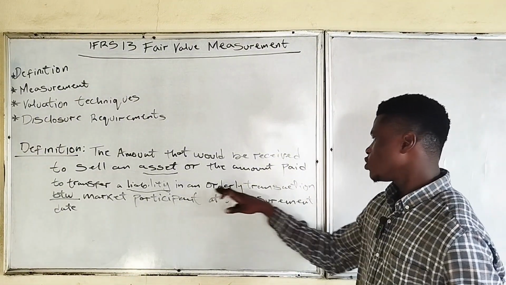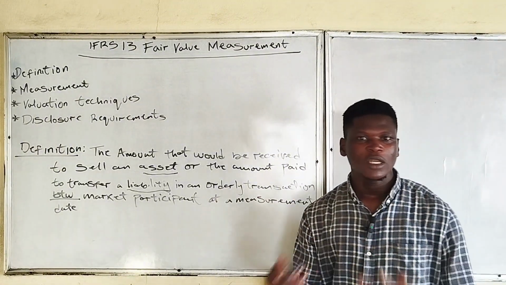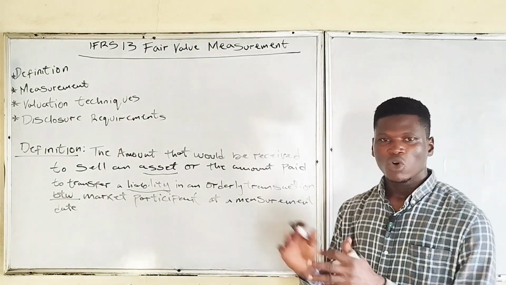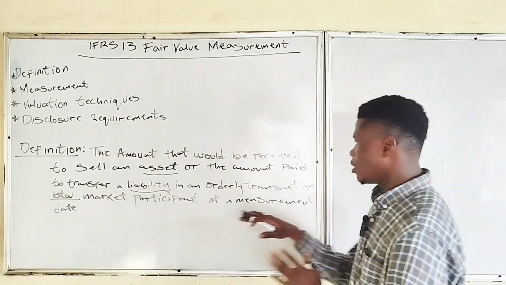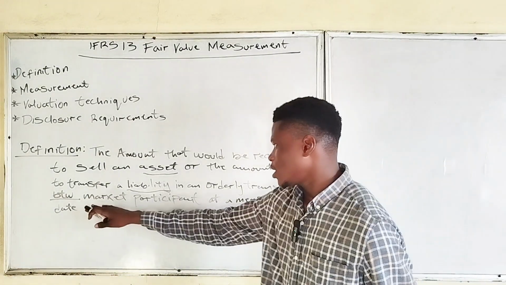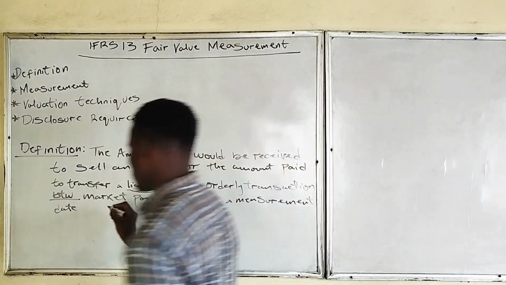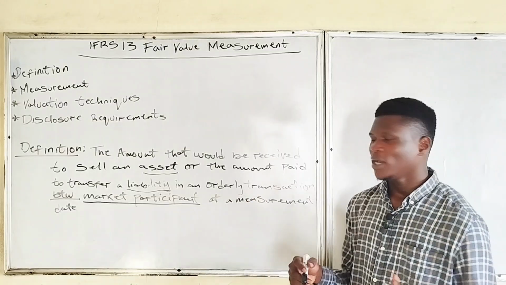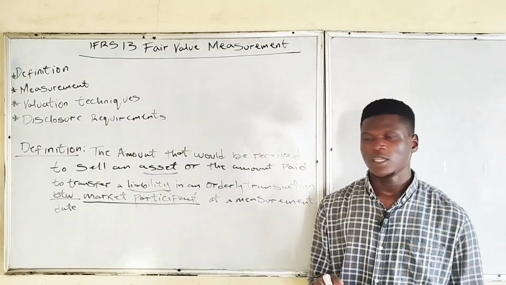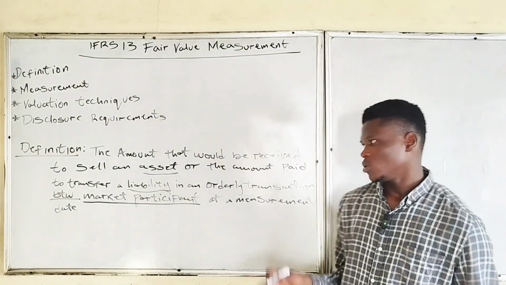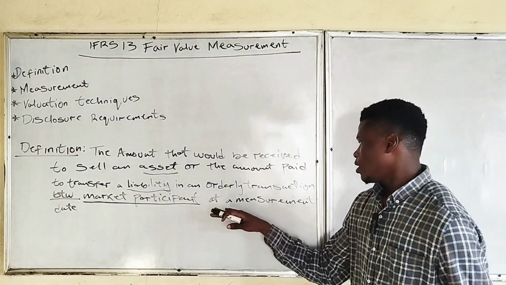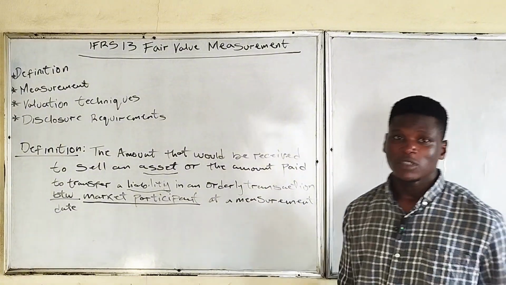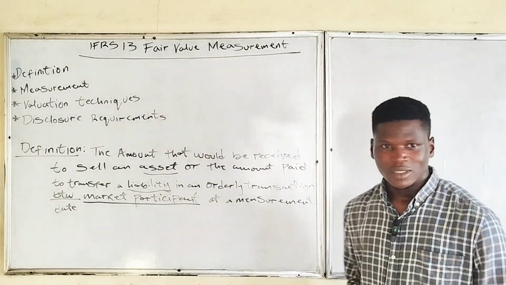An orderly transaction is the same thing as an arm's length transaction, so in a normal market transaction, that's an orderly transaction. Between market participants, these are buyers and sellers in an active market. Then at a measurement date, just like I've said, it's at a particular date.